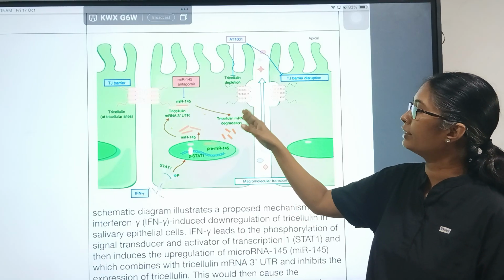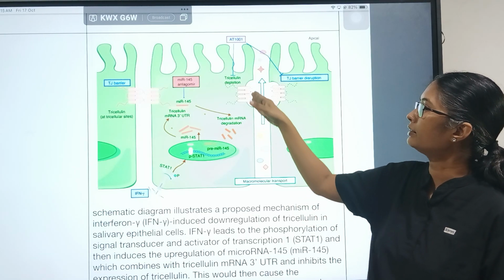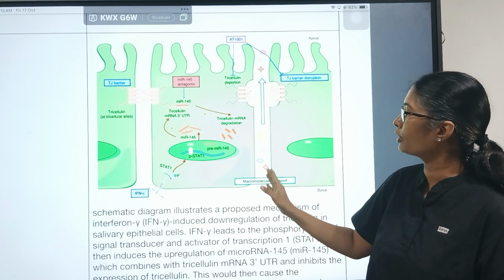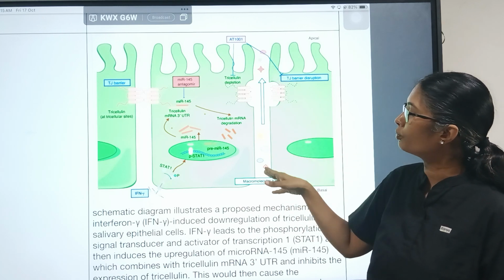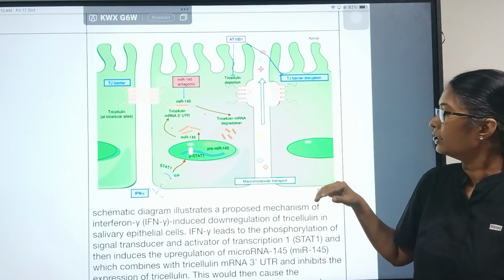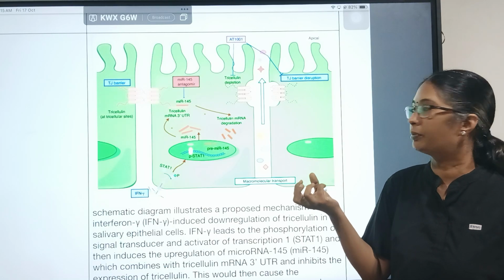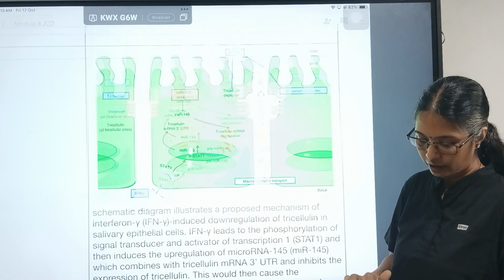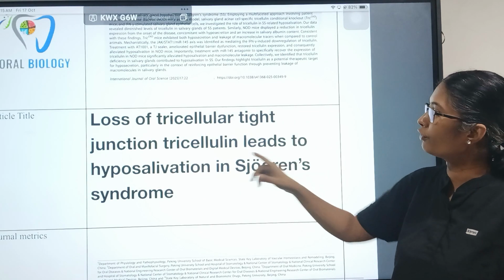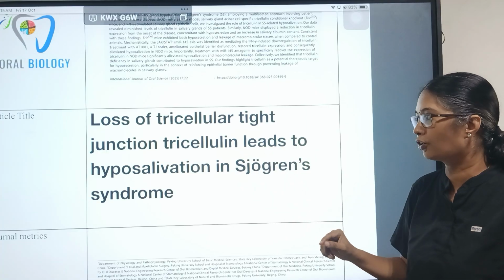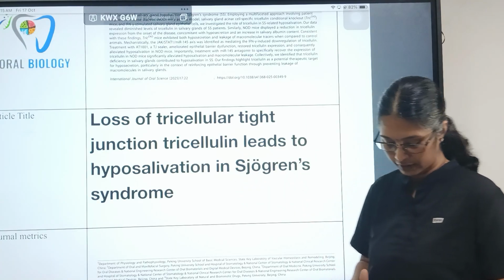If this tricellulin protein is not formed properly, the tight junction will not be formed, which causes macromolecular transport outside. So what happens? There is loss of macromolecules out in the saliva. So the salivary secretion becomes very thick, and that leads to hyposalivation. So this is the title: loss of tricellular tight junction tricellulin leads to hyposalivation in Sjogren syndrome. This is the hypothesis of this study.